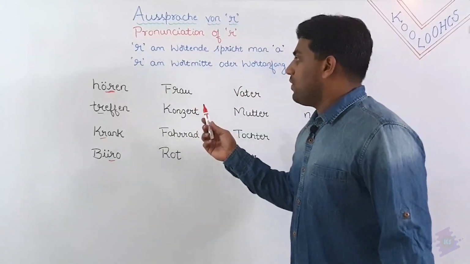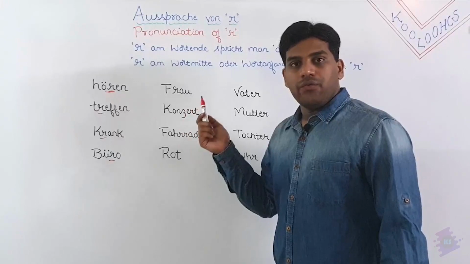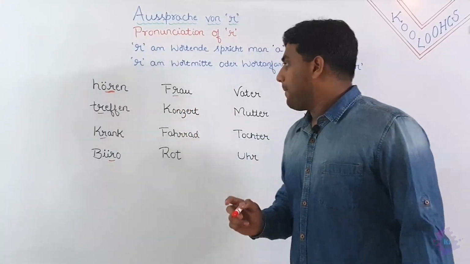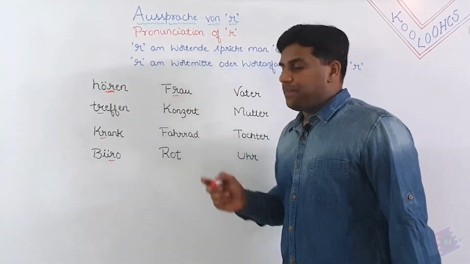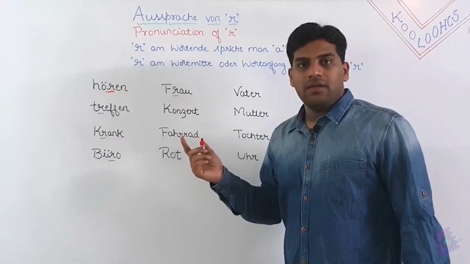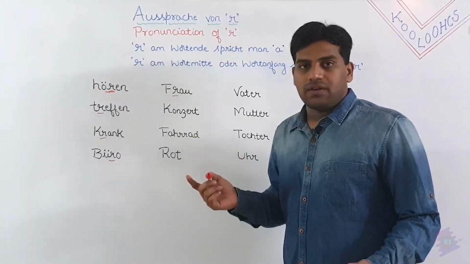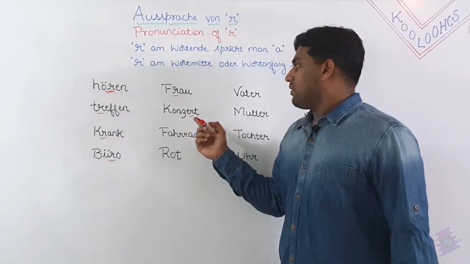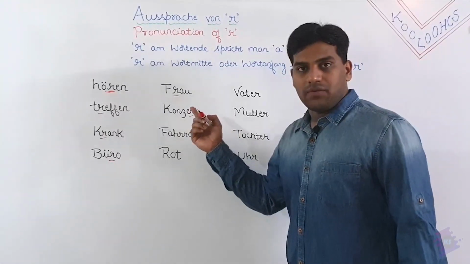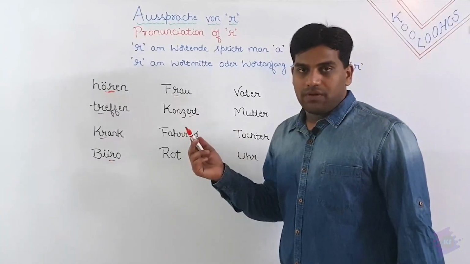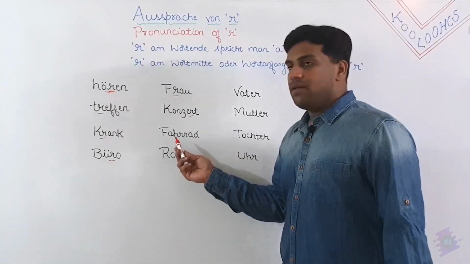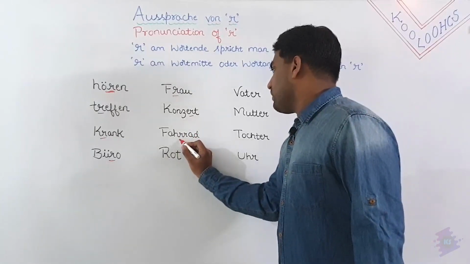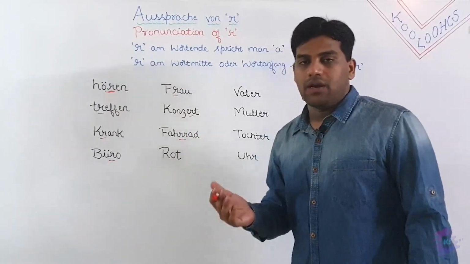And next is woman. Woman is Frau. Here also you pronounce it because it is appearing in the middle of a word. That is Wortmitte. And next is Konzert. Concert, it means concert in English. Here also it is still in the middle, like it is taking the last but one place, so you have to pronounce it. And next is Fahrrad, that is bicycle. So you have 2 R's, you still pronounce it, Fahrrad.